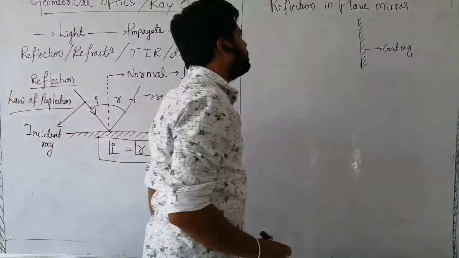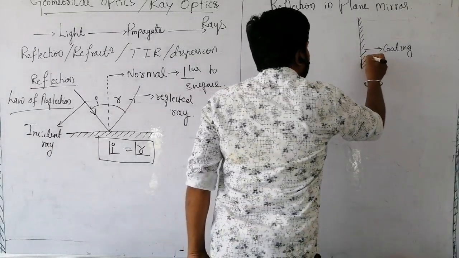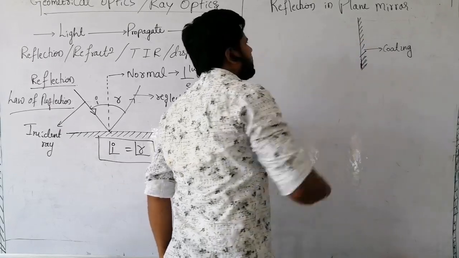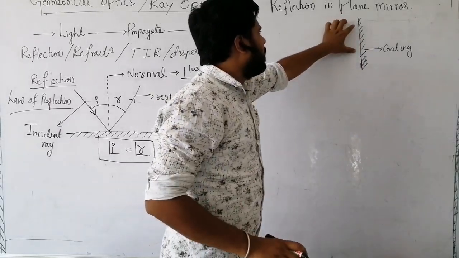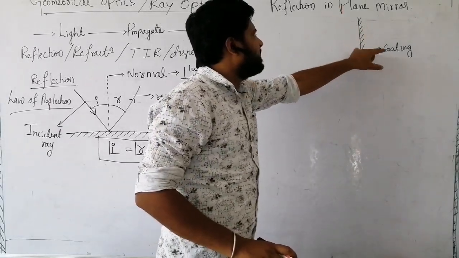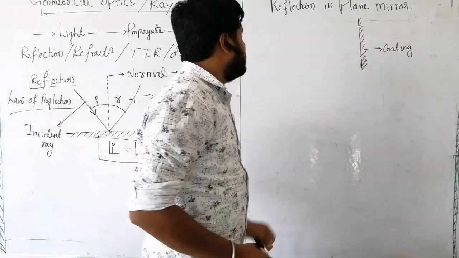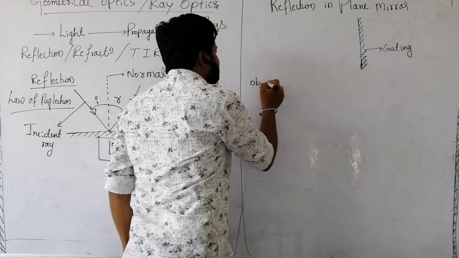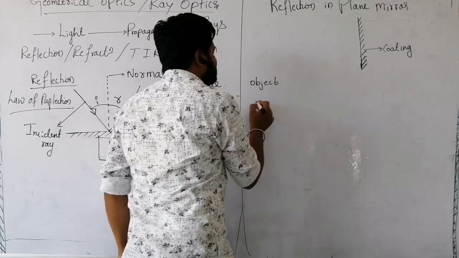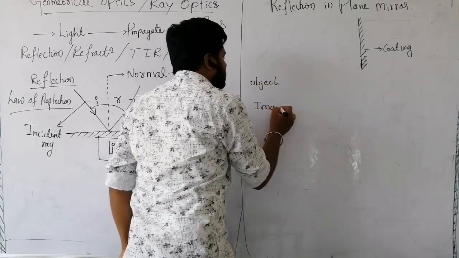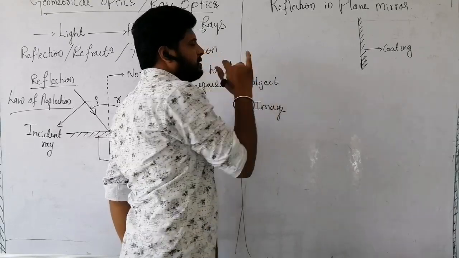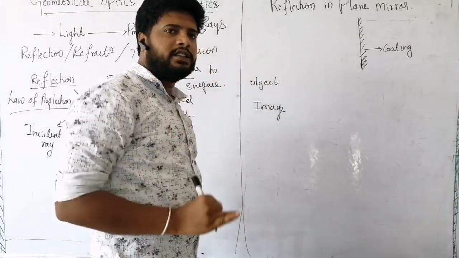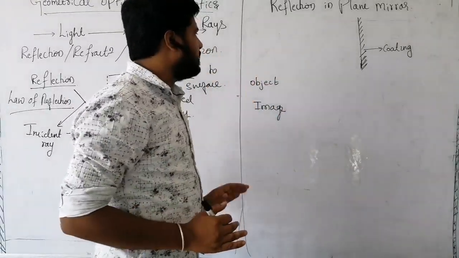Now, in this plane mirror, it is simple: one has a glass surface, later it is coated. To study this, first we should know what the object is and what the image is. Reflection is over, the law of reflection is over, plane mirror is also done.